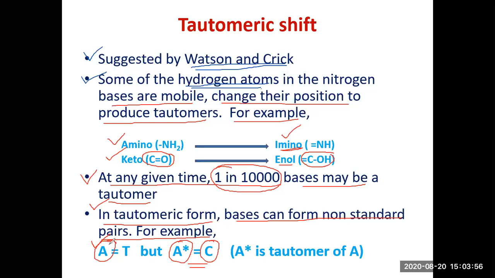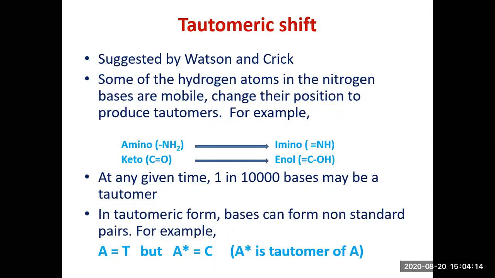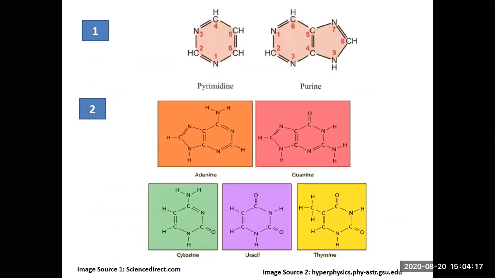For example, A pairs with T, but just in the nick of time when A was to be replicated, if it has undergone a tautomeric shift, A star, then it no longer pairs with T, rather it pairs with a C, and thereby brings about a substitution point mutation. I have shown it here.